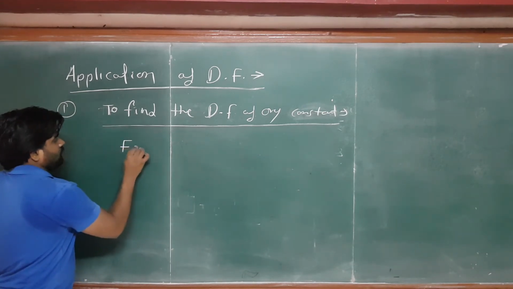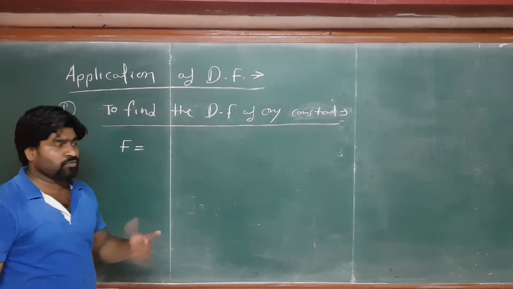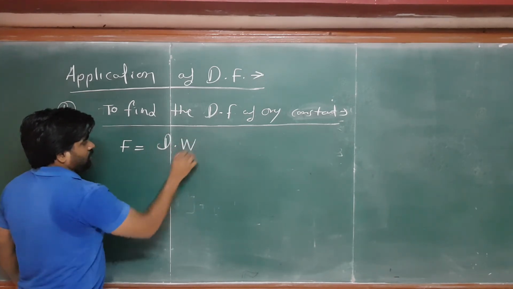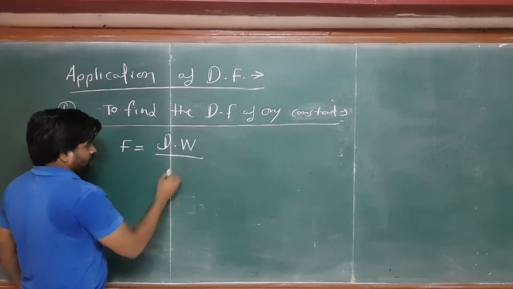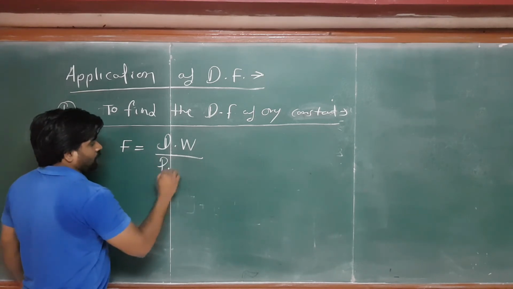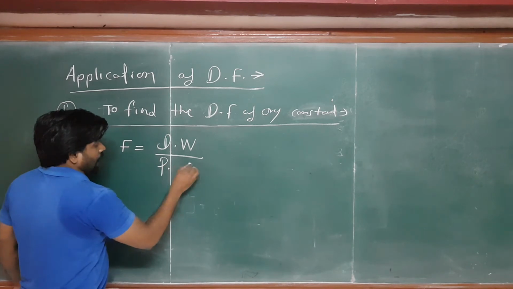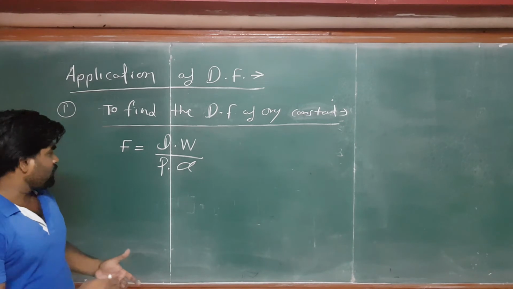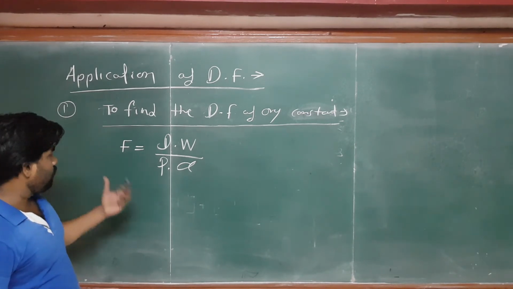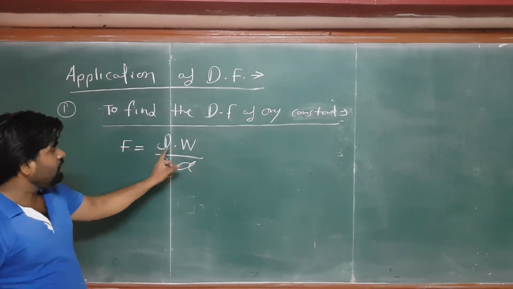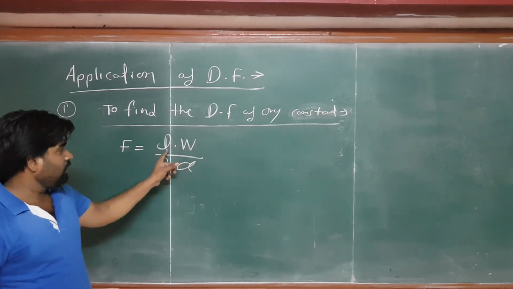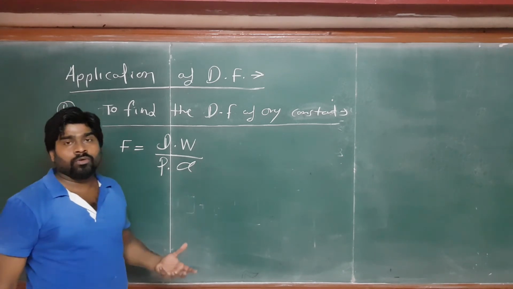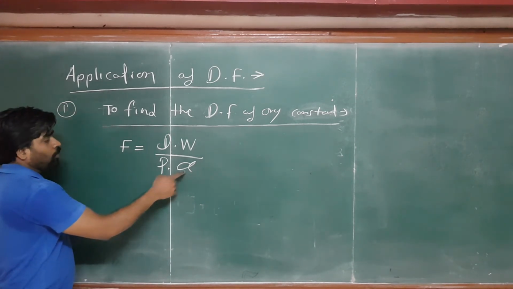Let's suppose f is force, and I have written the displacement with the work, divided by the pressure, into one constant, the letter alpha. I have taken this type of equation; you can make your own. f is equal to alpha d w over p, where d is the displacement, w is the work, p is the pressure, and alpha we don't know. How can you find alpha?